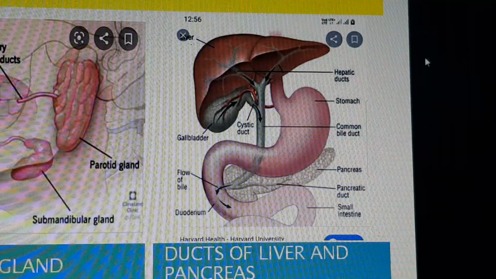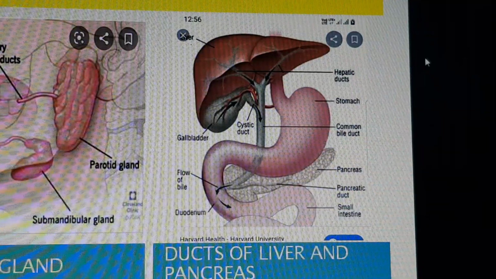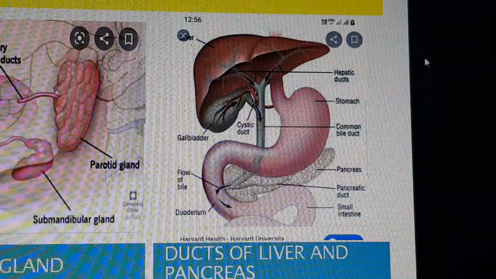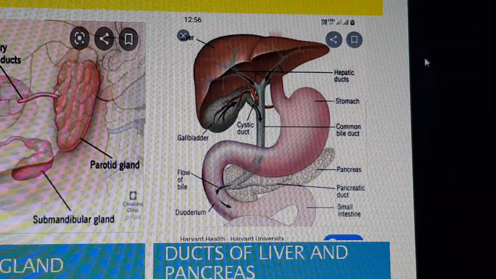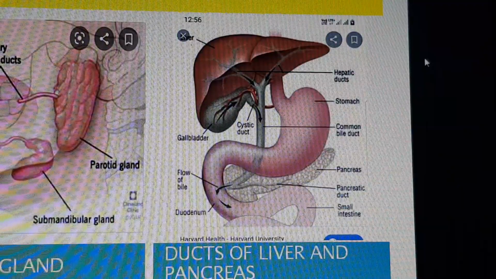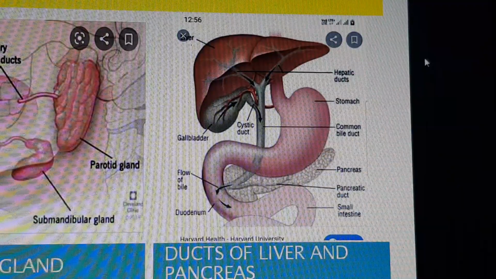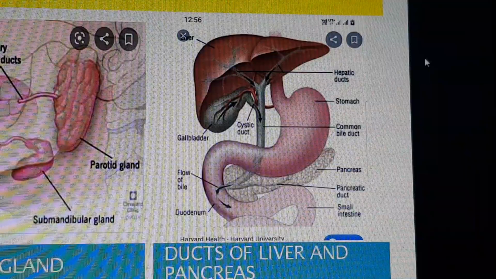So now we have to discuss the ducts of the liver and pancreas. Before seeing the pancreas, we will discuss the liver. As I told you, the liver is a very important organ. The liver is the second largest organ and the first largest gland.